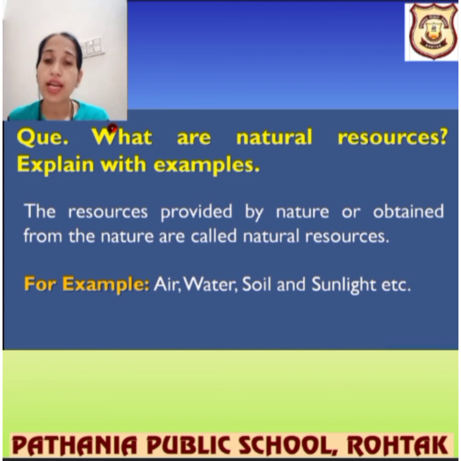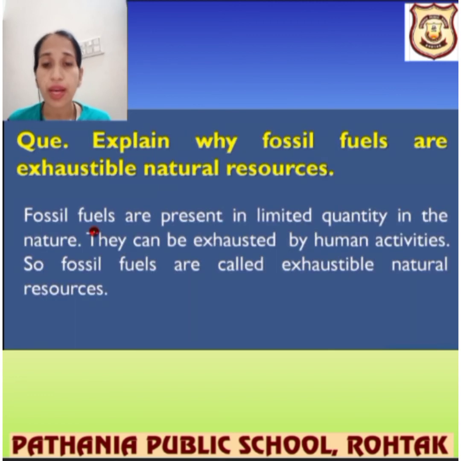So one more question arises. What are natural resources? Explain with examples. The resources provided by nature or obtained from nature are called natural resources, such as air, water, soil and sunlight. This is a question you have to remember. I think it was quite understood by you. Explain why fossil fuels are exhaustible natural resources.